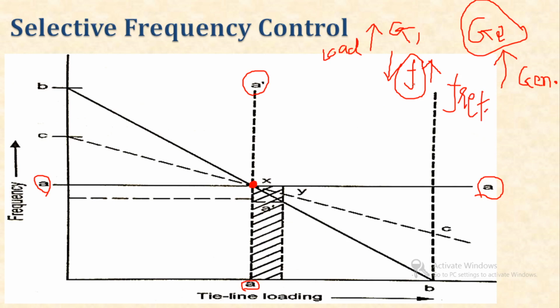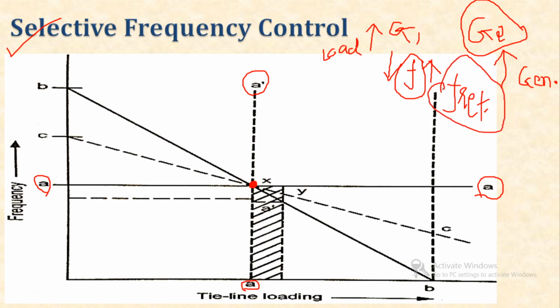So this is the selective frequency control. So earlier the point is X, load increases, frequency goes down, and due to that the generation on generator 2 will be increased, and again frequency goes to normal frequency.